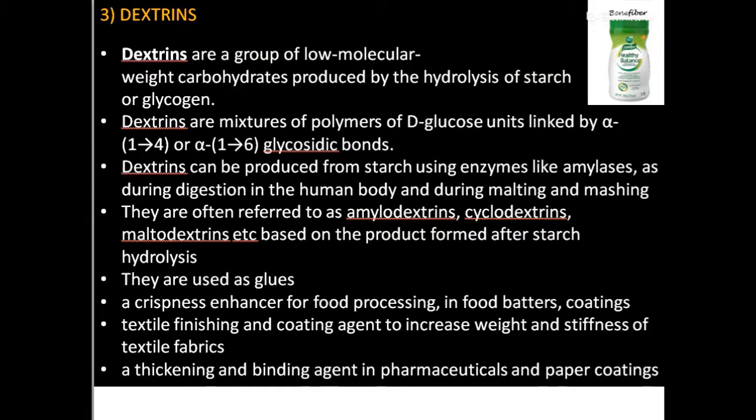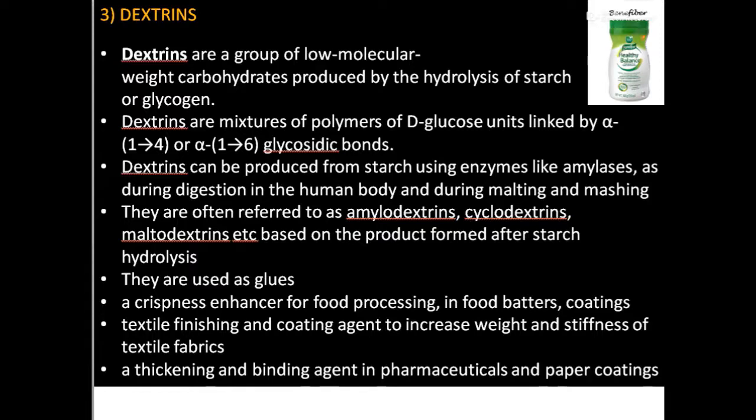Now, the next one I would like to talk about is dextrins. What are dextrins? Dextrins are a group of low molecular weight carbohydrates produced by the hydrolysis of starch or glycogen. We know that starch and glycogen are storage forms of polysaccharide: starch is found in plants and glycogen is found in animals.